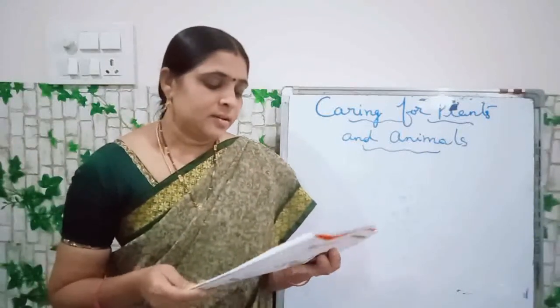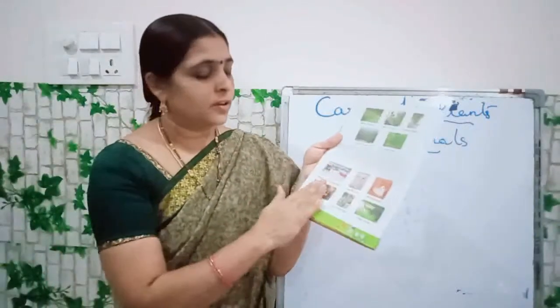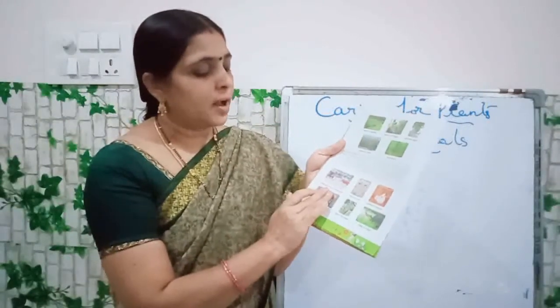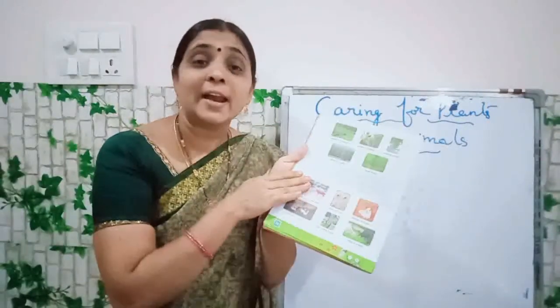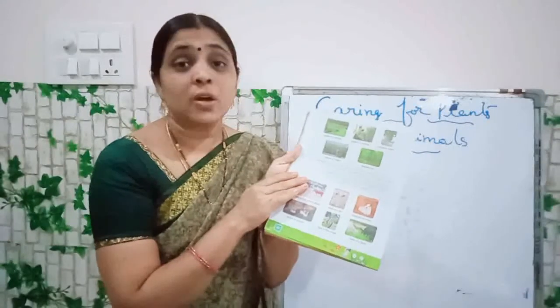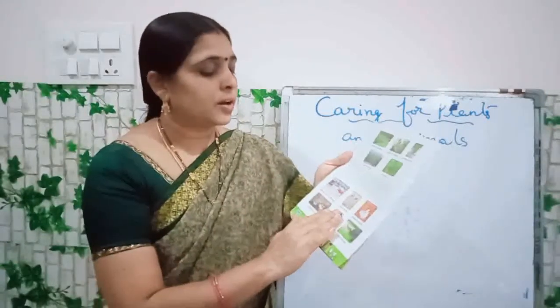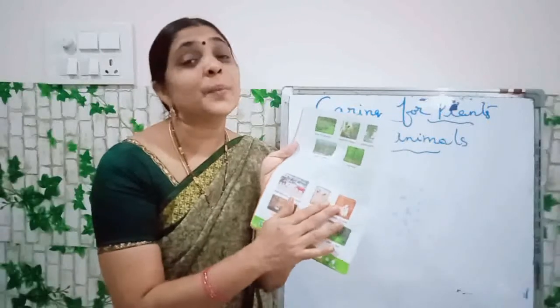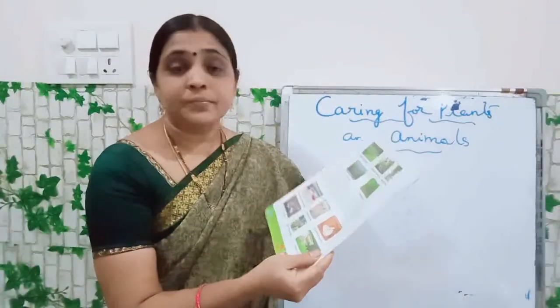Next. See these pictures, children. Dogs and a cow on the street. We find dogs and cows on the street. Next one, bear at the zoo. In the zoo we will see bear. Here, animals at home, means pet animals. We will tame animals.